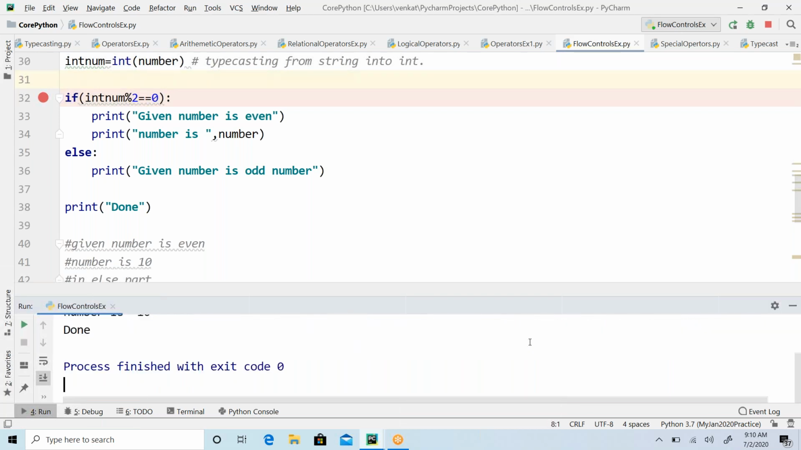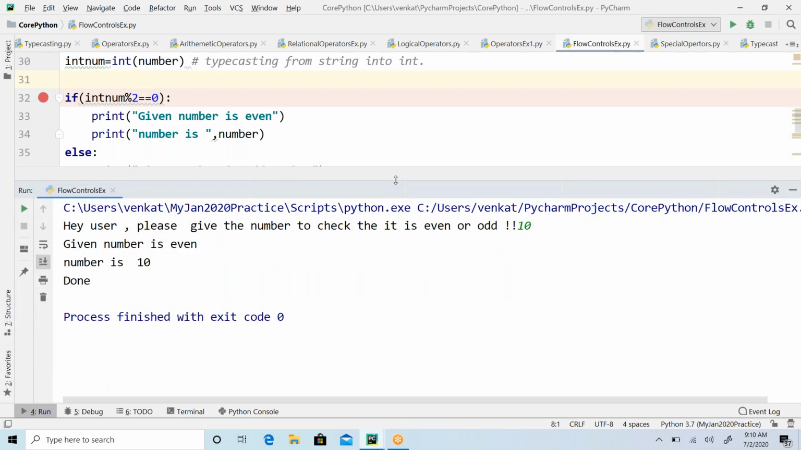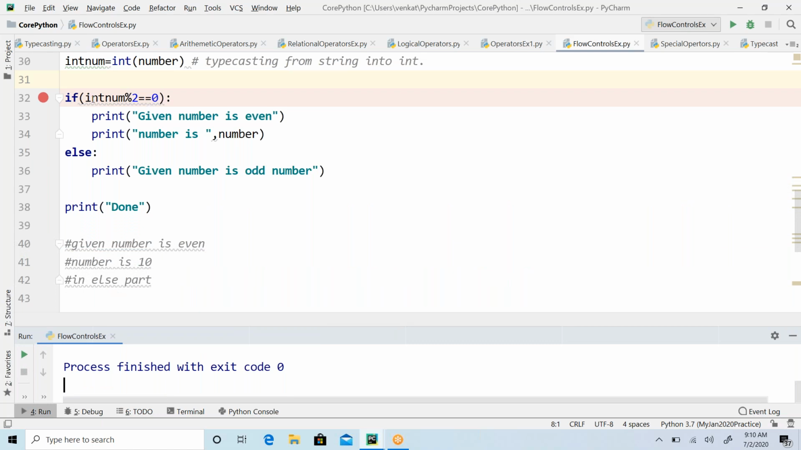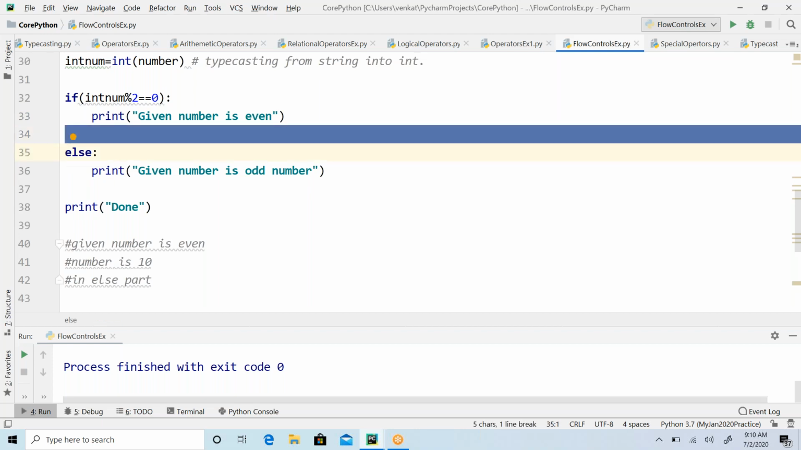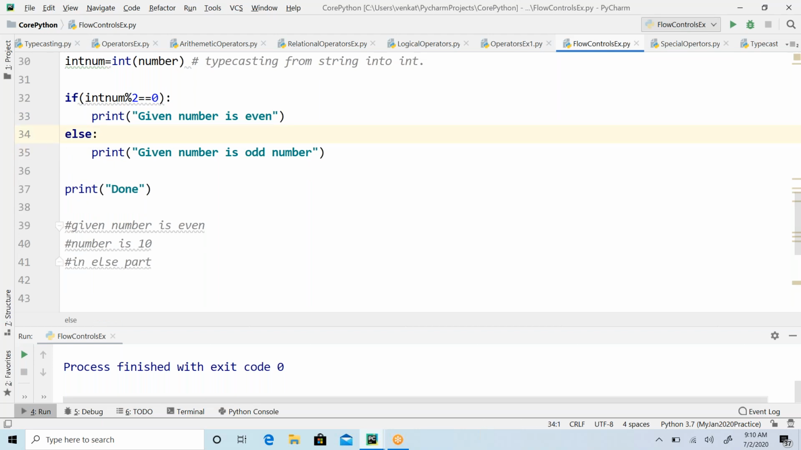One more doubt: if the block of statements is a single line, is indentation mandatory? Yes, it is mandatory. Indentation is mandatory for multiple lines, and for a single line also a tab space is mandatory. If you remove it, it will be a syntax error. It is not syntactically correct, so you have to maintain one tab space even for a single statement.